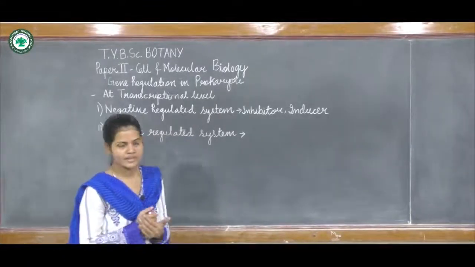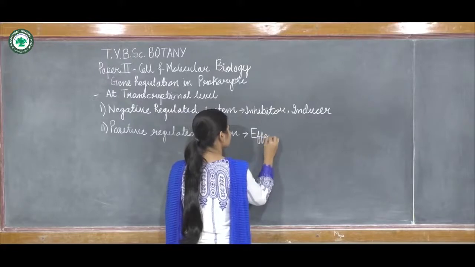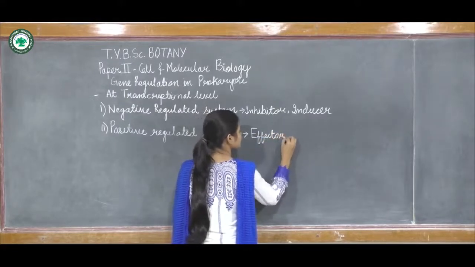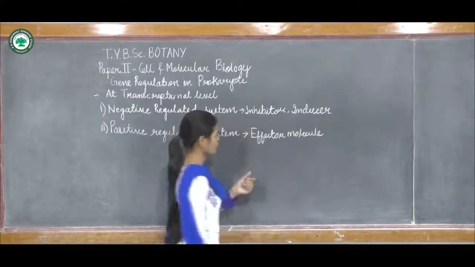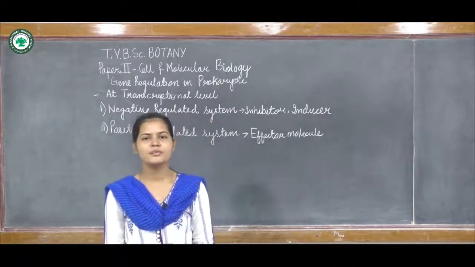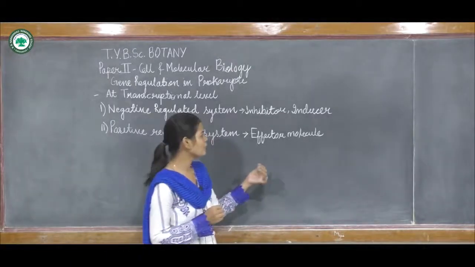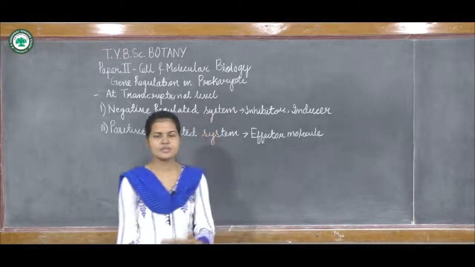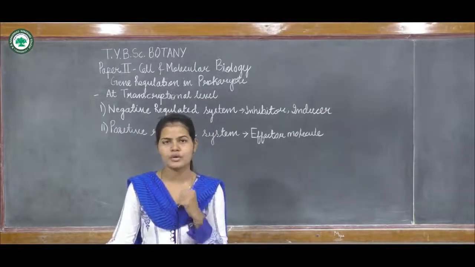So there is the presence of an effector molecule. The effector molecule may be a small protein or a large macromolecule. This will allow the synthesis of mRNA, or the transcription process, to occur.